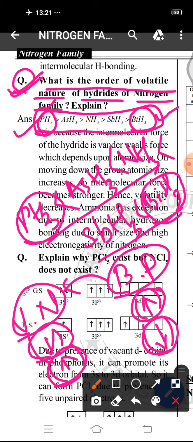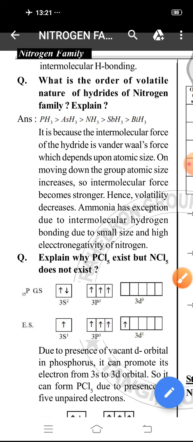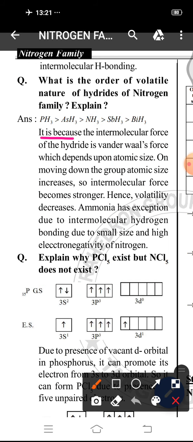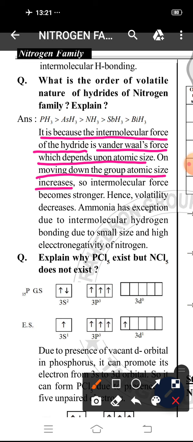And according to mass, NH3 should be higher volatile, but actually PH3 is higher volatile, but NH3 is less volatile due to its intermolecular hydrogen bonding. So see, it is because the intermolecular force of hydride is van der Waals force, which depends upon atomic size. On moving down the group, atomic size increases, so intermolecular force becomes stronger.